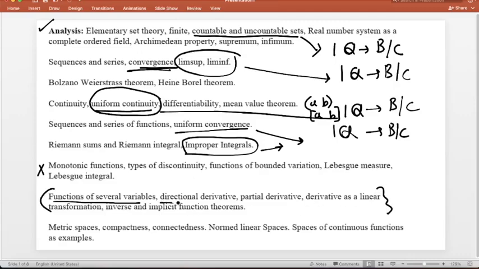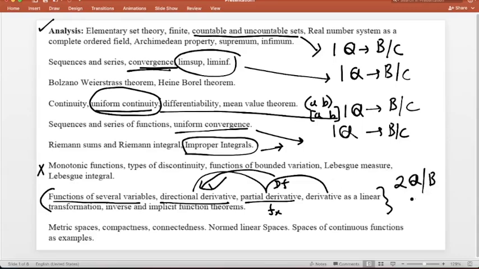You should revise directional derivative and partial derivative. Notation-wise also you should revise, because sometimes students are confused. Sometimes they write fx, and sometimes they write d of f. So d of f basically represents the directional derivative. You should also revise the notation, right? Here you will get at least two questions in part B or in part C. There is a fixed topic. This is a very important topic.